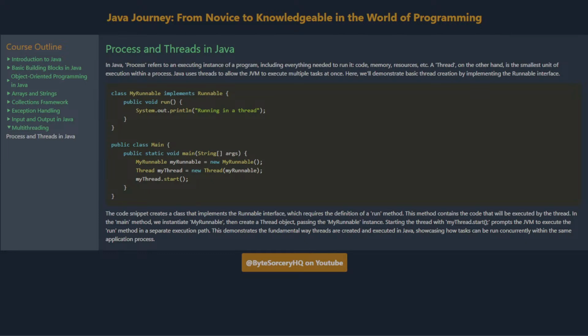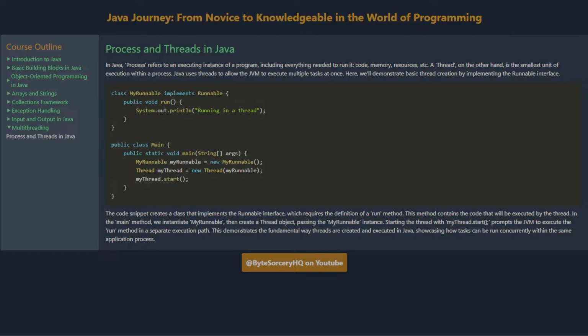Process and threads in Java. In Java, a process refers to an executing instance of a program, including everything needed to run it: code, memory, resources, etc. A thread, on the other hand, is the smallest unit of execution within a process. Java uses threads to allow the JVM to execute multiple tasks at once.